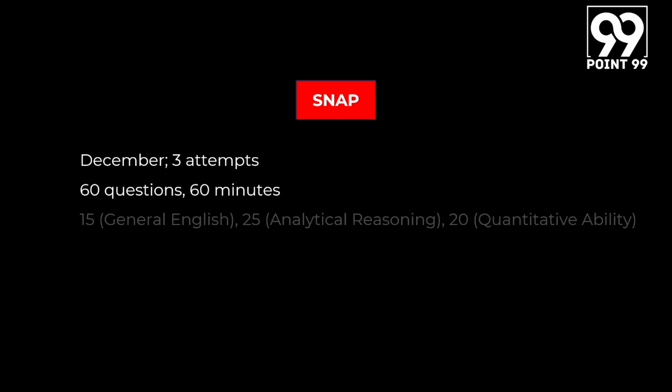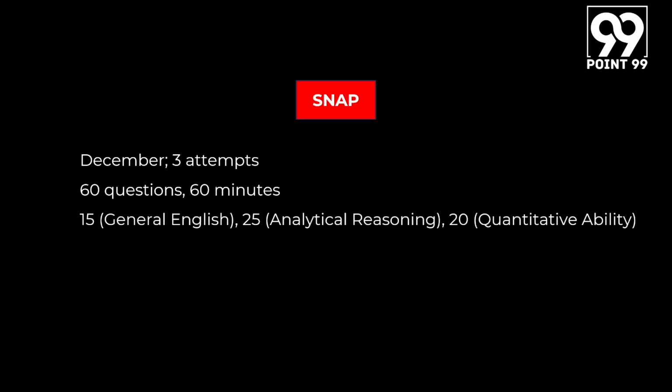SNAP is conducted by the Symbiosis International University for admission into their MBA programs. It is conducted in the month of December, and one can take up to 3 attempts to appear for this test, and they can use their best score to apply to the Symbiosis group of institutions. There are 60 questions in this test, and you are expected to solve these questions in 60 minutes.